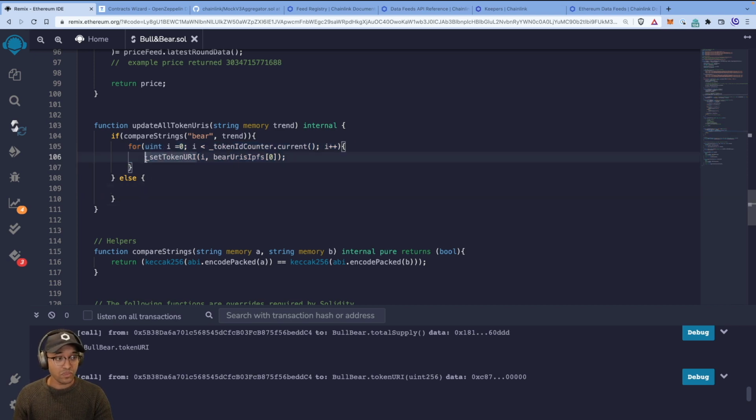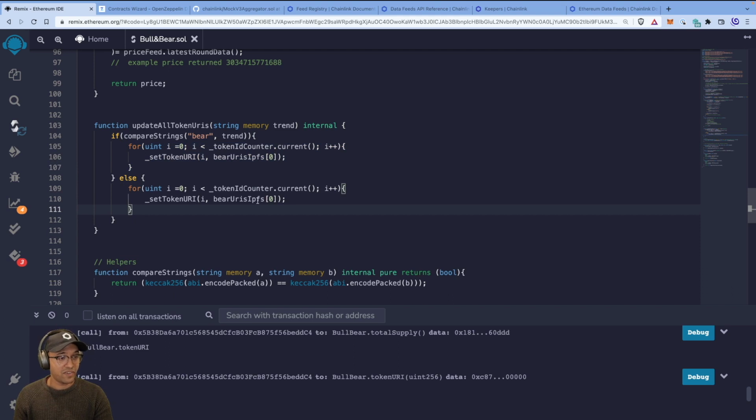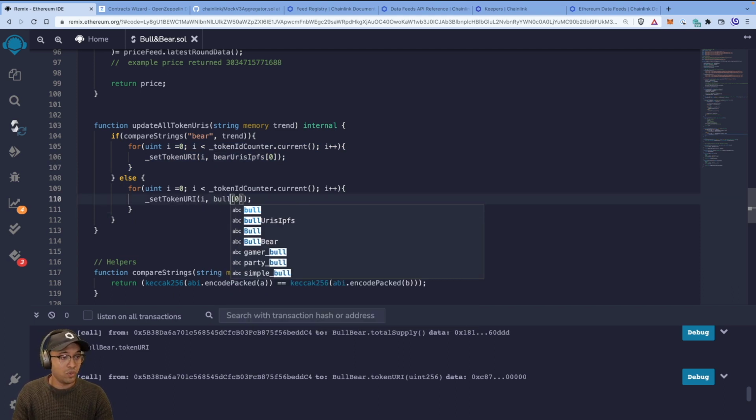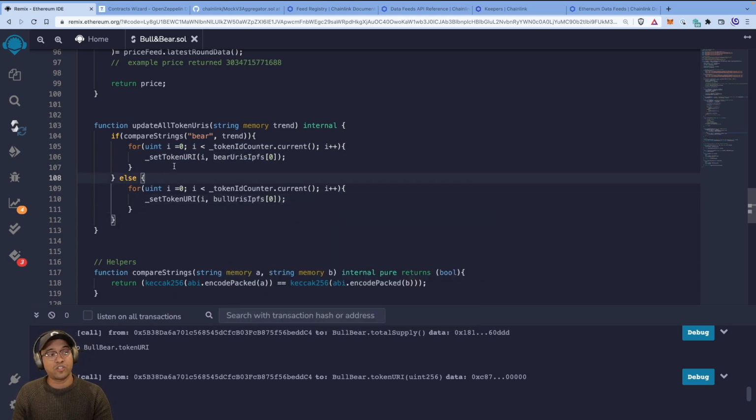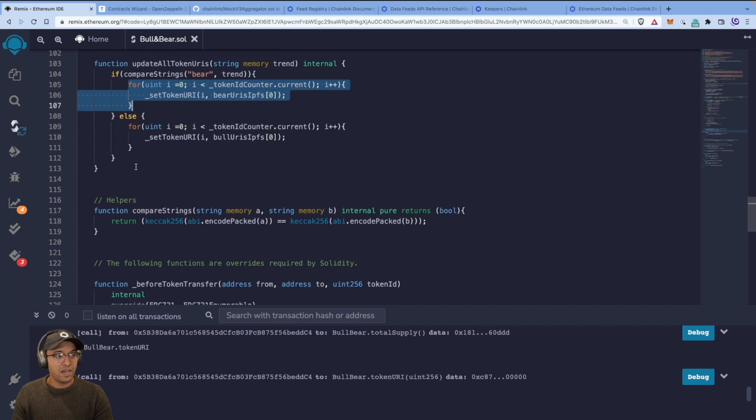Otherwise, we'll need to do the same for loop again, because we only execute this for loop depending on which if condition is satisfied. We just change this to bull URIs IPFS, right? So all we're doing is, depending what trend it is, we iterate over all the available tokens in circulation that we've minted, and we update it with the appropriate trend related NFT image. So this is what makes it dynamic, right?